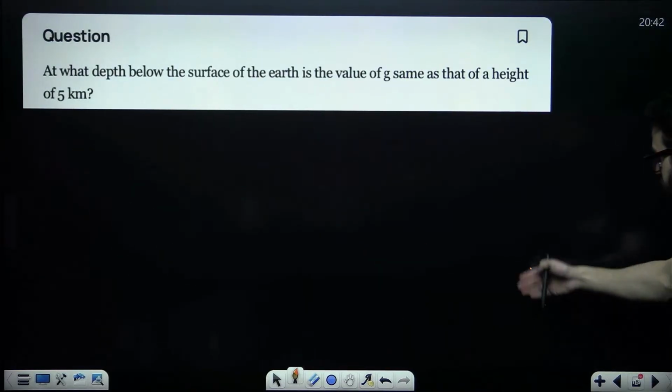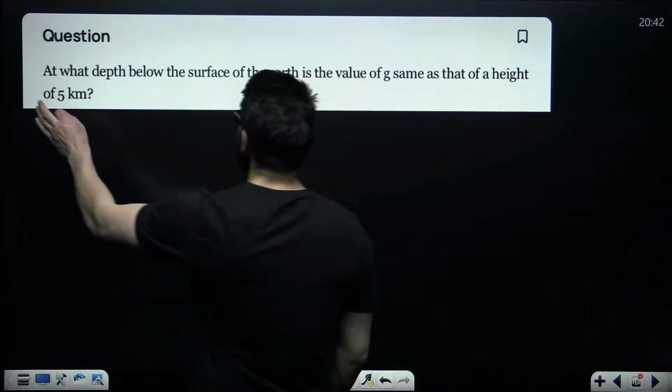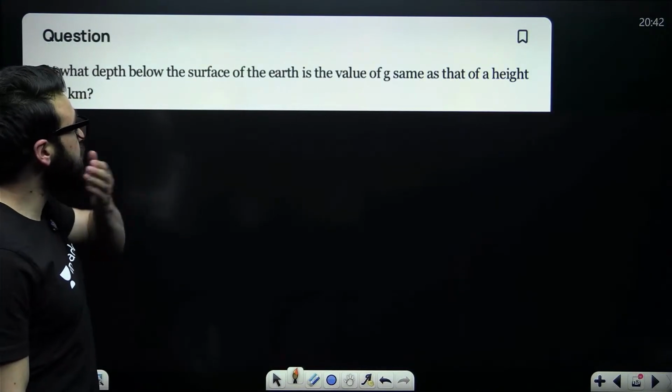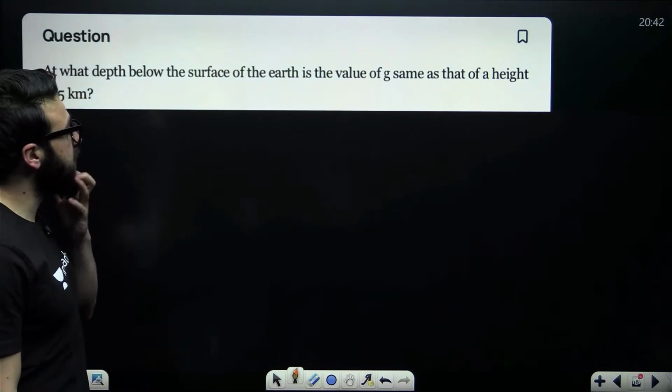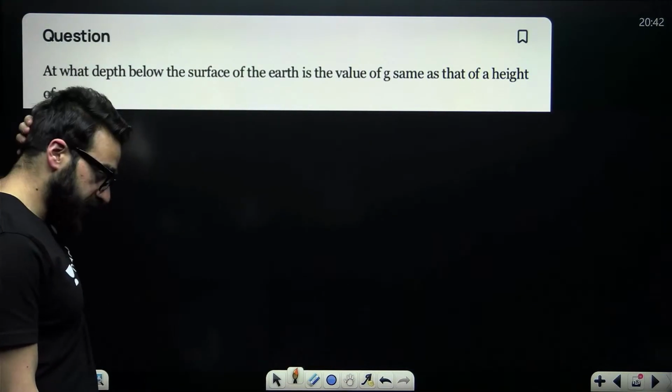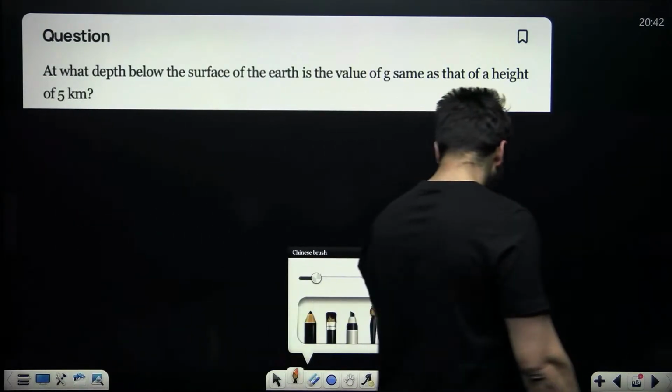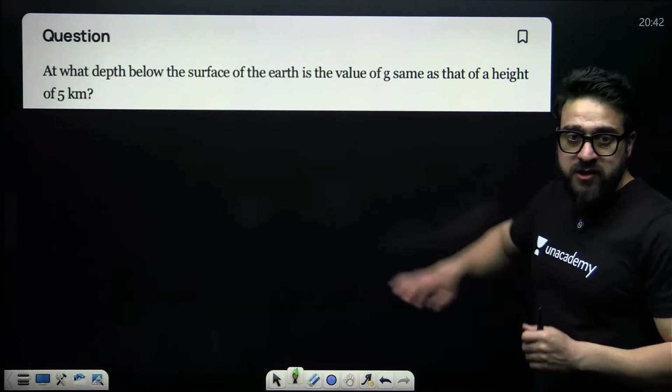Next, let's take a look at this. At what depth below the surface of Earth is the value of g the same as that at a height of 5 kilometers? See, guys, when it comes to this particular question, see.